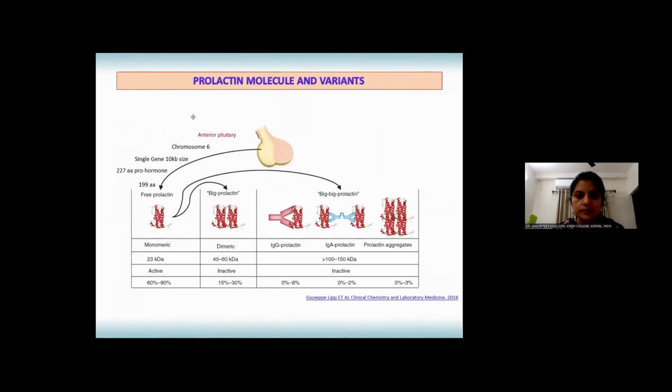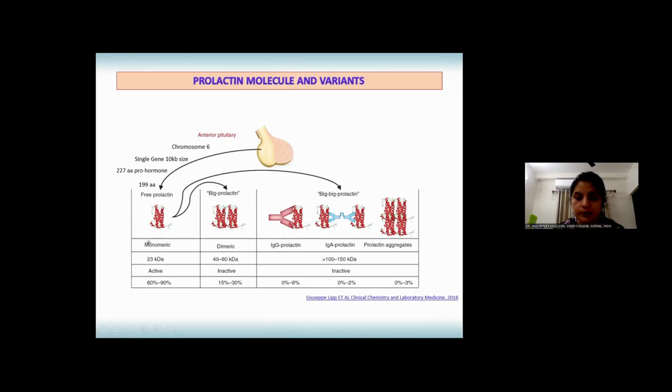The prolactin molecule is synthesized from a single gene of 10 kb size on chromosome number 6 by the anterior pituitary gland in the form of a 227 amino acid prohormone, which is finally broken down into the active prolactin of 199 amino acids.